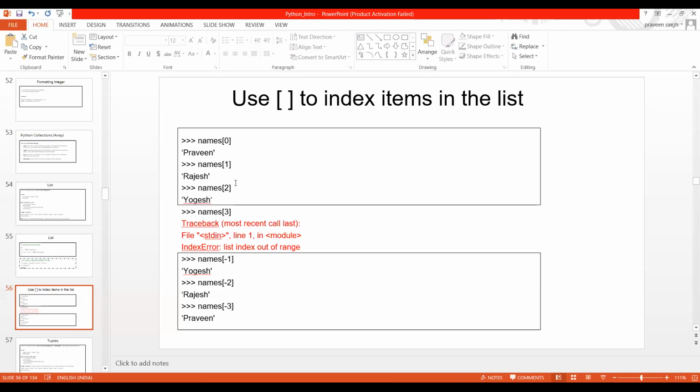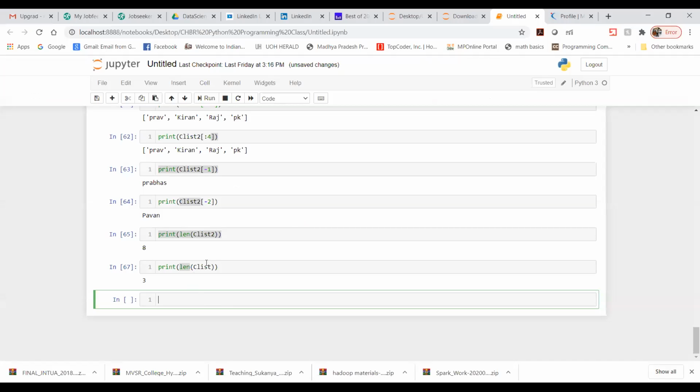Now in C list, if you mention some index which is not present there, what are you going to get? Let me give you one insight from that. I do not have more than 3 elements present in the list, so I am going to write here C list, wanting to get the index name of what.